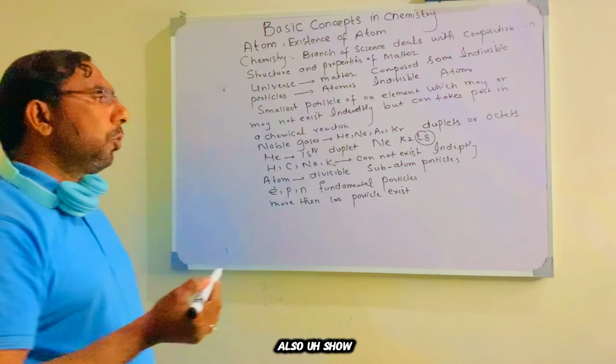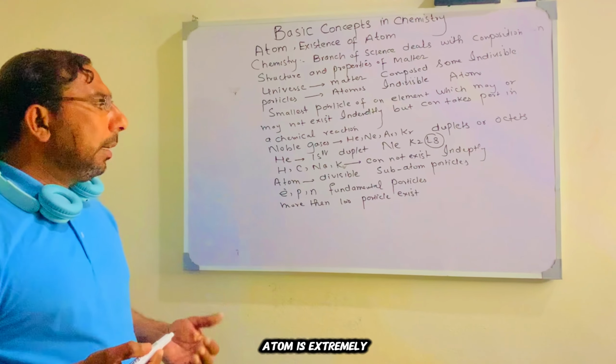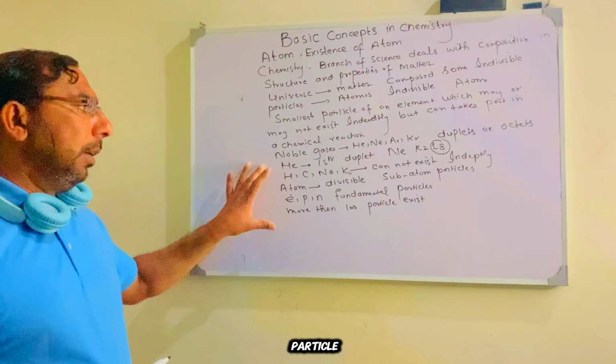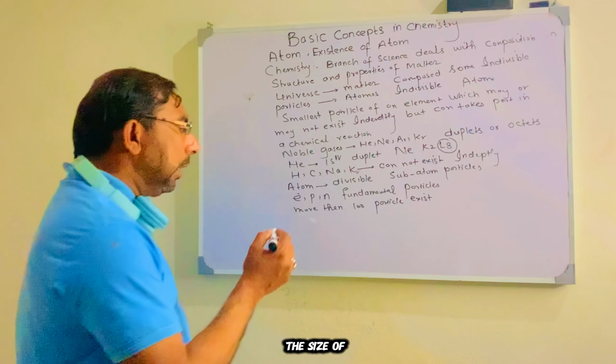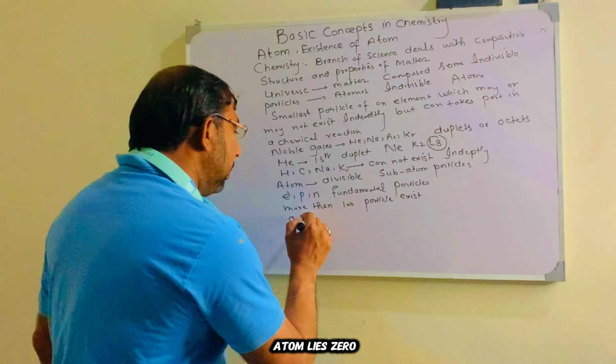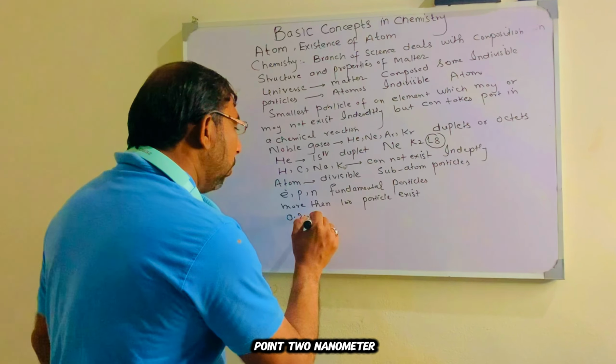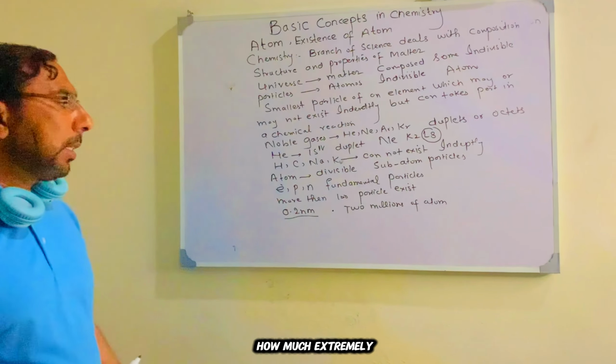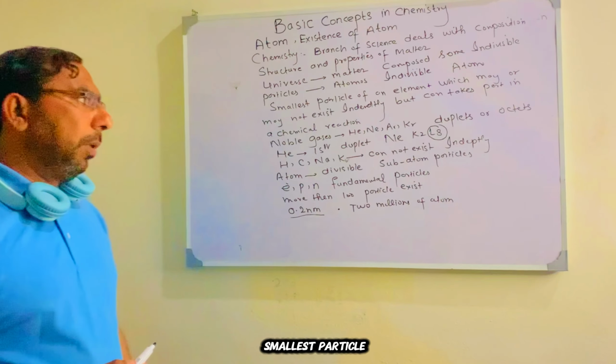We can also show that atom is an extremely small particle. In modern research, the size of atom is about 0.2 nanometer, and that is an extremely small particle. We can imagine that a full stop we can note on a whiteboard contains 2 million atoms. In this example, we can explain how extremely small the atom is as a particle.